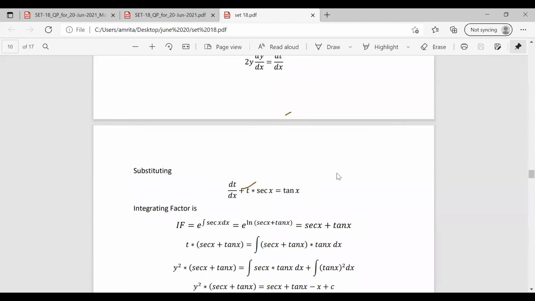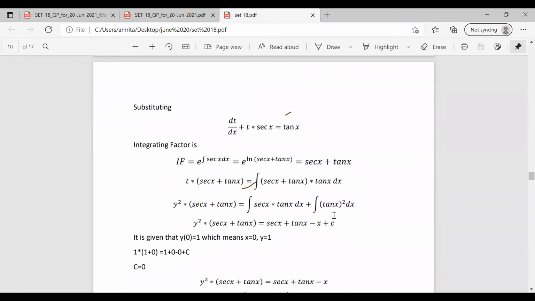So the integrating factor is e raised to the integral of sec x dx. The integral of sec x is log of sec x plus tan x. So e and the log get cancelled, and we have the value of the integrating factor as sec x plus tan x.